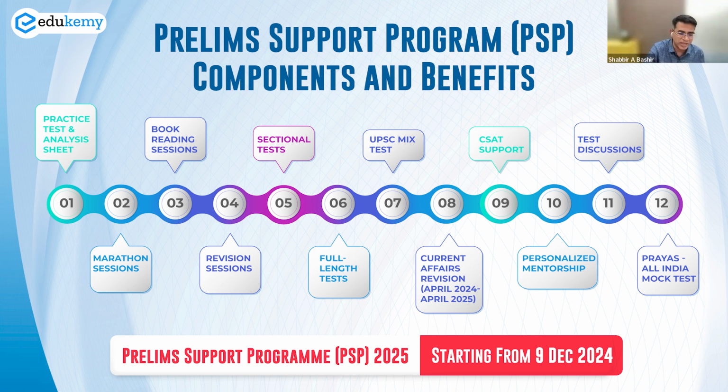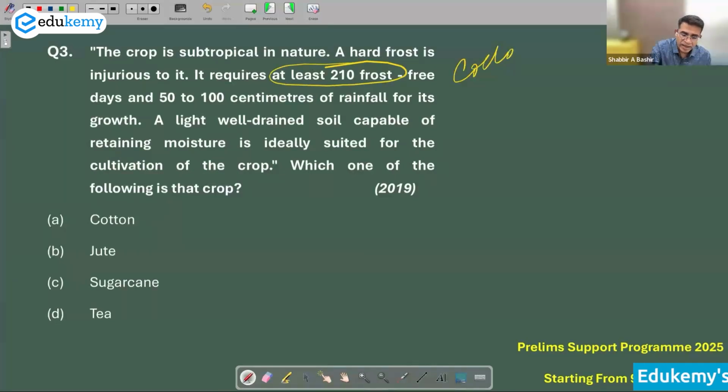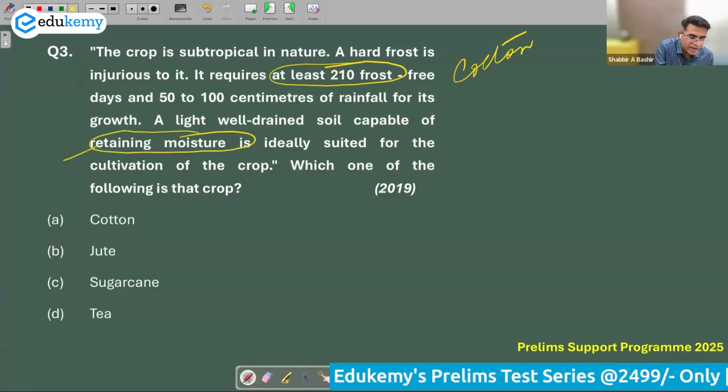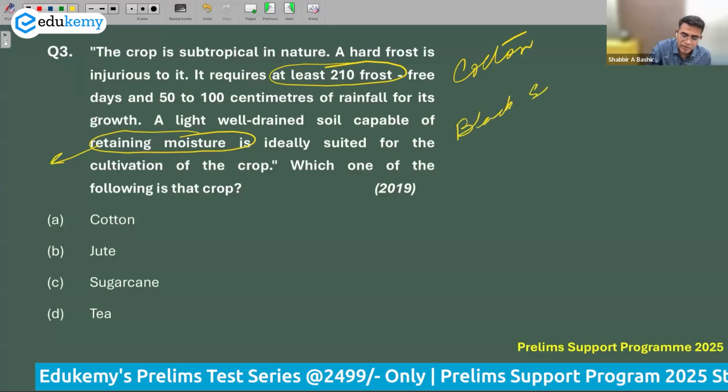And continuing with the next question: the crop is subtropical in nature. A hard frost is injurious to it. It requires 210 frost-free days and rainfall of 1,500 centimeters. A well-drained soil capable of retaining moisture is suitable for this crop. Which is that crop? A crop which requires at least 210 frost-free days is cotton. And cotton requires soils which have moisture retention capability. That's why the black cotton soil is suitable for this type of crop.